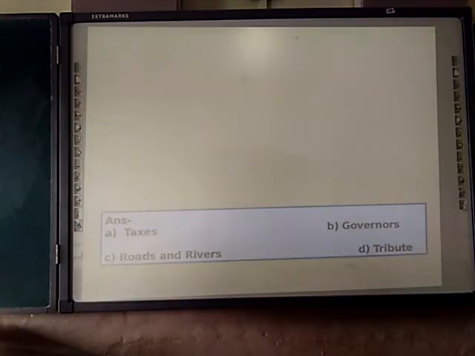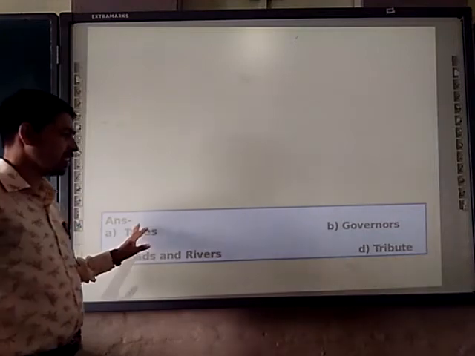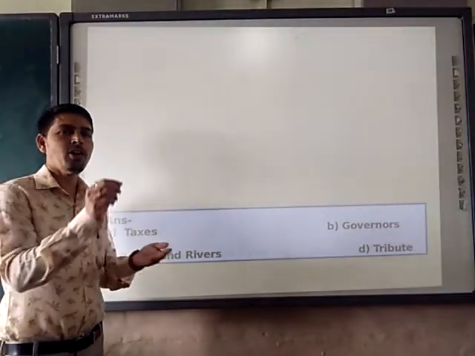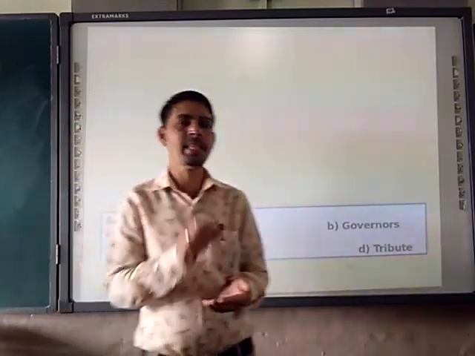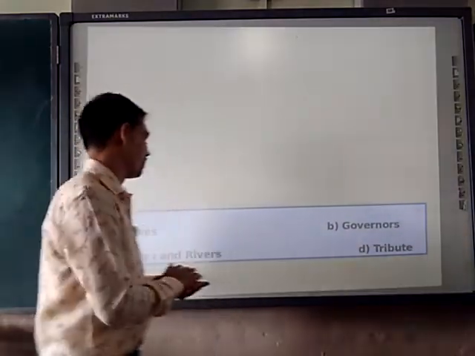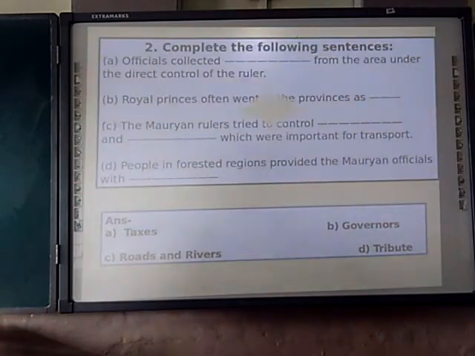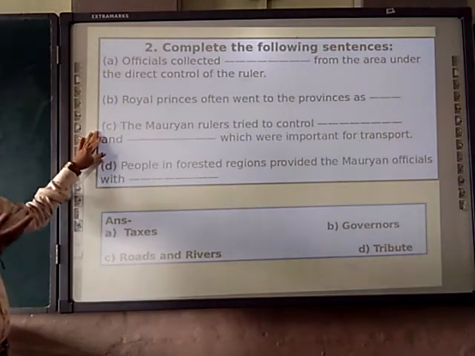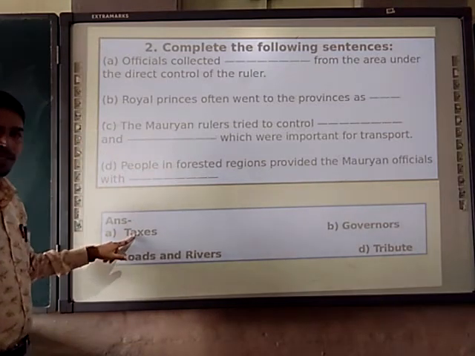Next, we are going to see the fill in the blanks. The answer is this. Please copy down the answer. If you have the textbook, please write the answer in the textbook. So, officials collect dash. What did the officials used to collect? They used to collect taxes.